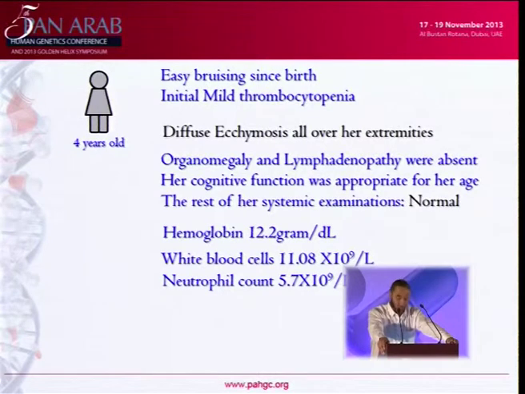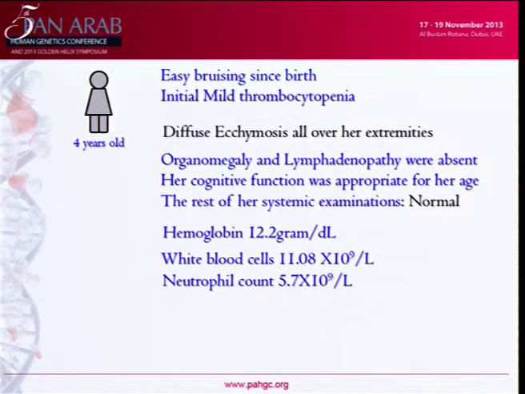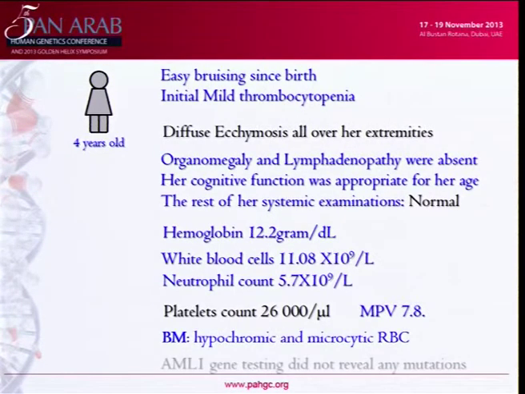Her cognitive function was appropriate for her age, and the white count was normal. But the platelet count was 26,000 platelets per microliter. We decided to go with molecular AML1 gene testing, but this testing revealed no mutation.